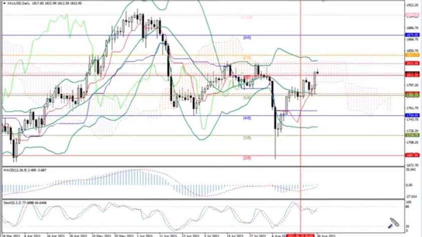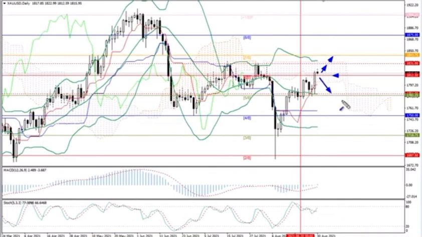Last week, gold quotes rose above 1812.50, which coincides with the Murray level 6/8, and may continue to rise to 1831 and 1843.75. The price consolidation below the level of 1812.50 allows the price to return to the middle line of Bollinger Bands around 1784. Technical indicators reflect growth.